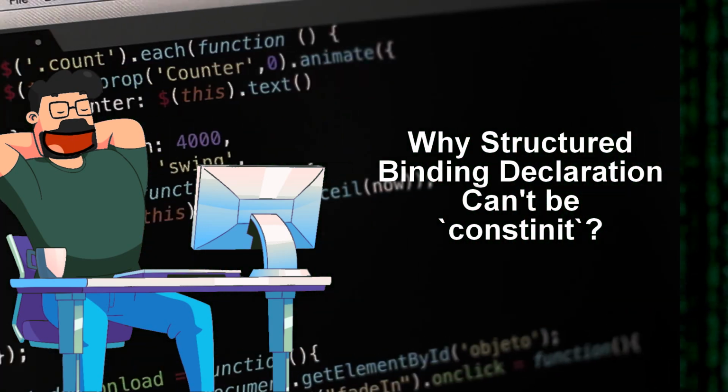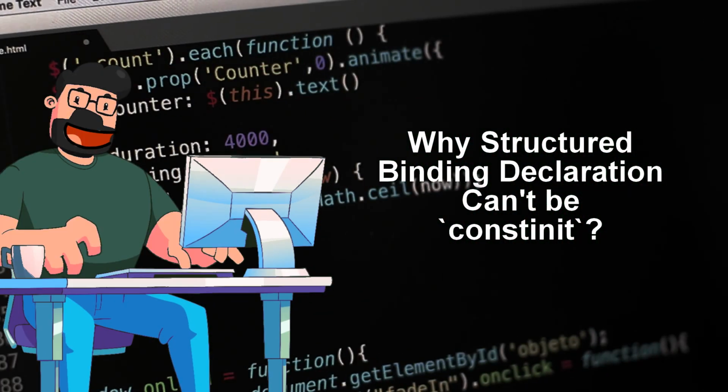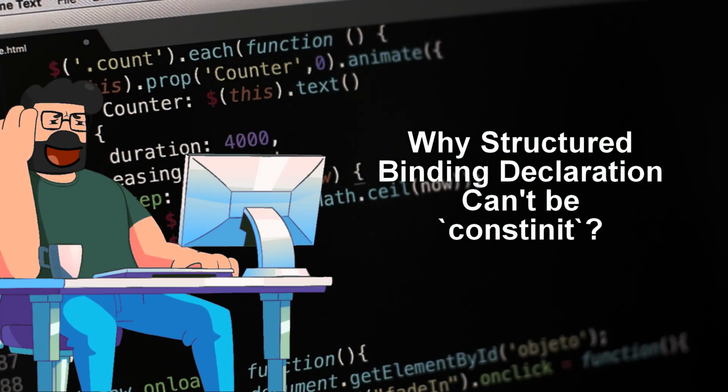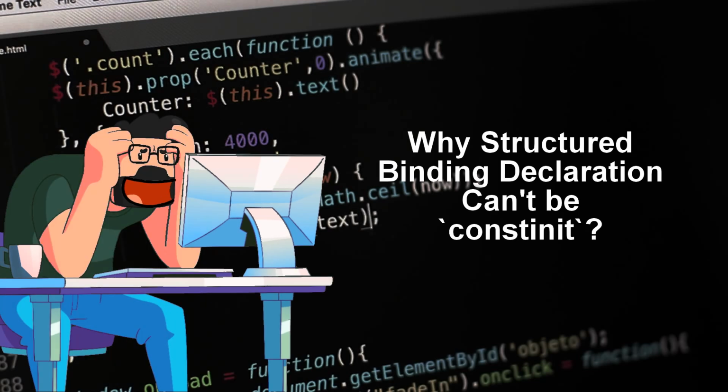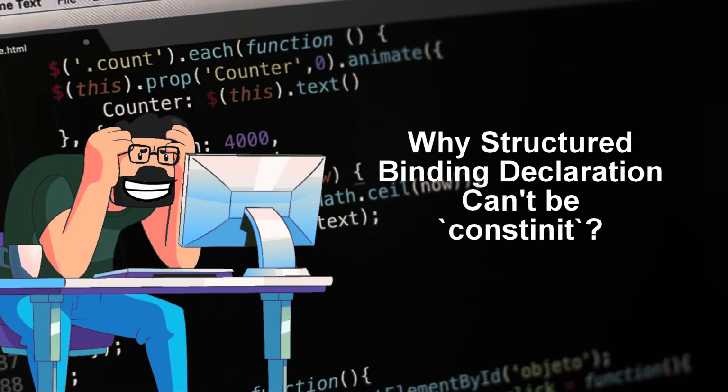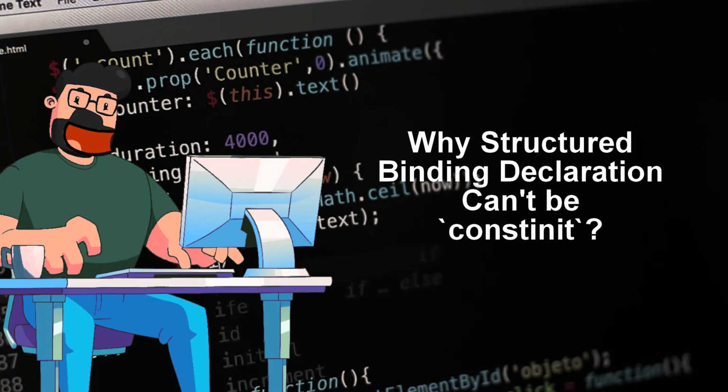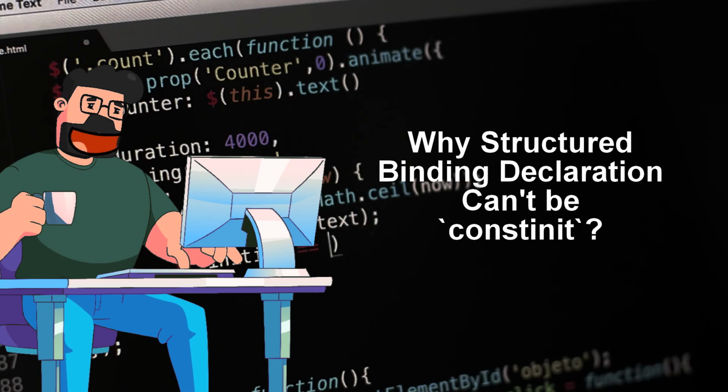In the solution provided, we learn that according to the C++ standard, the constinit specifier can only be applied to a declaration of a variable with static or thread storage duration. This means that using constinit in a structured binding declaration is not allowed, as a structured binding declaration is not considered a variable declaration. It's also worth noting that the same restriction applies to the constexpr specifier as well.